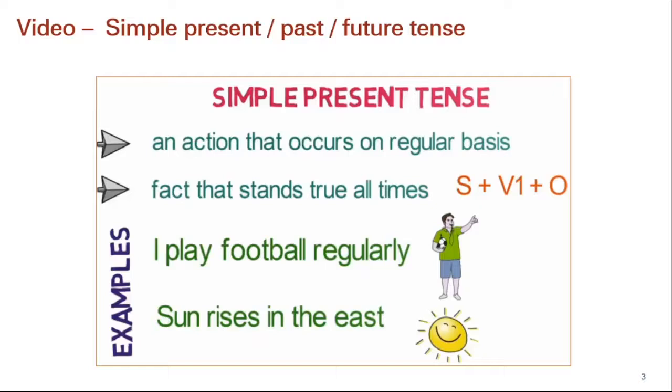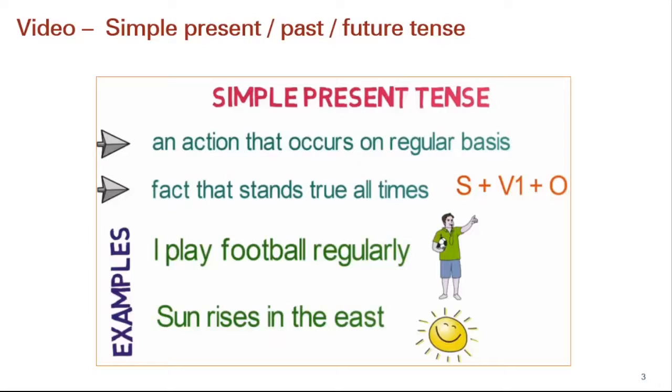Let's talk about past simple now. Past simple shows the action which started in the past or that happened in the past. The construction of the sentence becomes subject plus second form of the verb plus object. For example, I played football yesterday. Here, the action of playing football happened in the past. Next example is Julie visited the market yesterday. Again, the action of visiting the market happened in the past. Another example is he reviewed my website yesterday. Again, we can see the action is happening in the past.